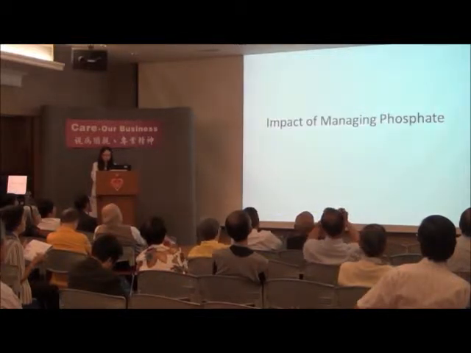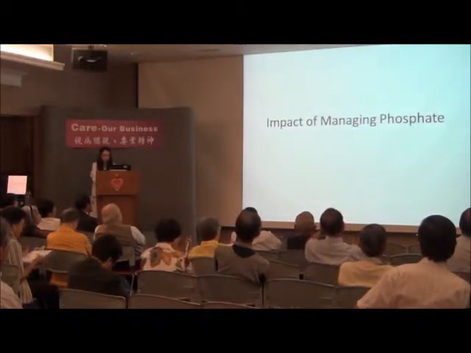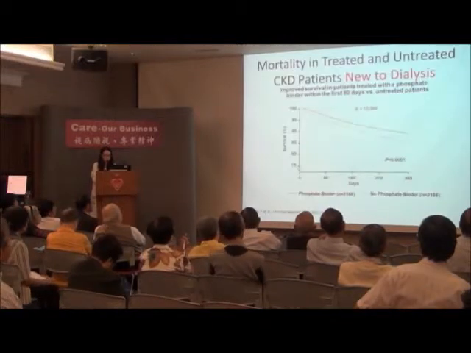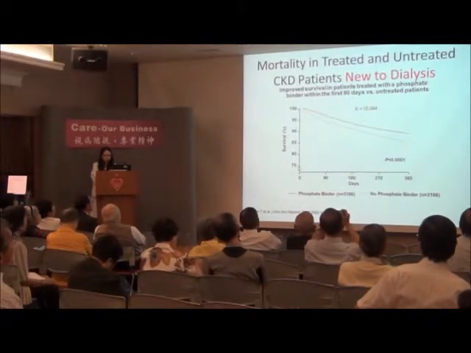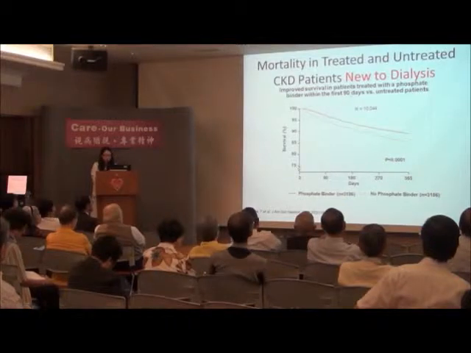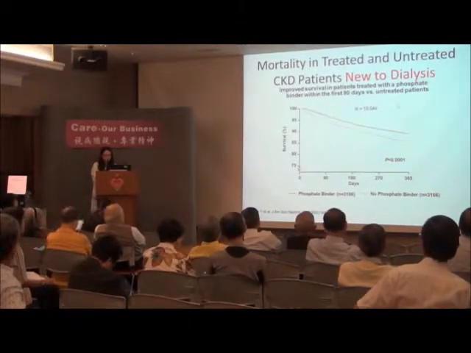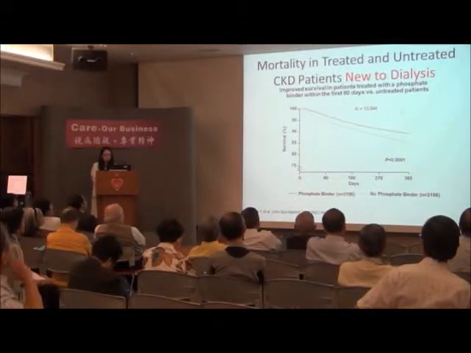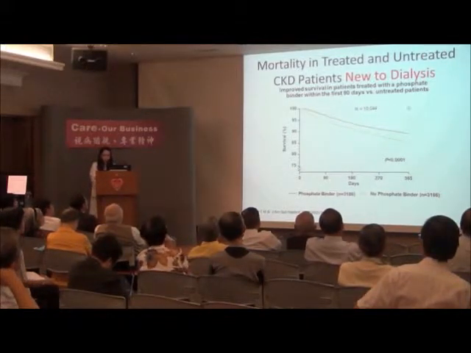So, what is the impact of the management of hyperphosphatemia? This is a study of more than 10,000 patients who are new to dialysis. Some were given phosphate binder within the first 90 days of dialysis, and they were compared with those patients who were not given phosphate binder within the first 90 days of dialysis.